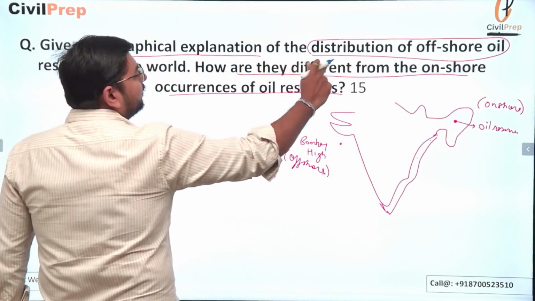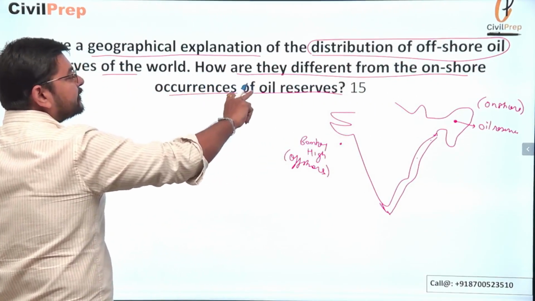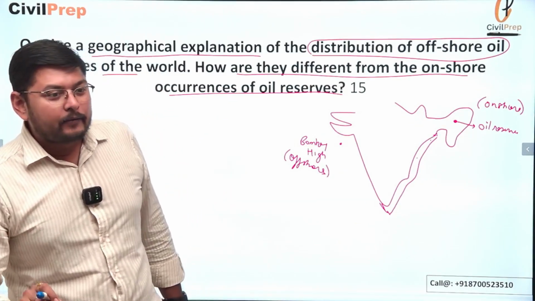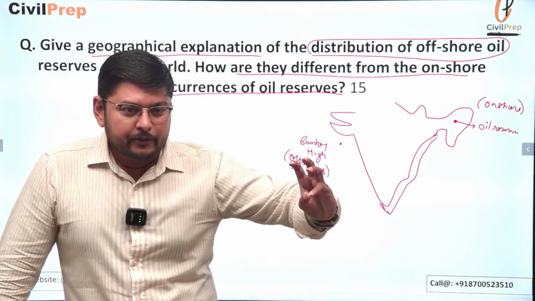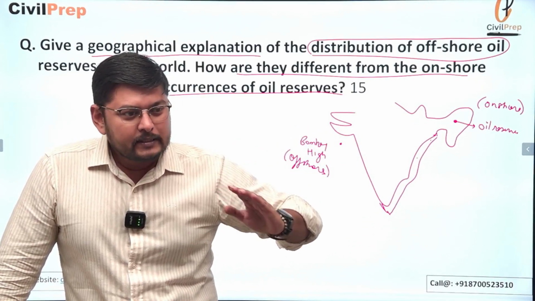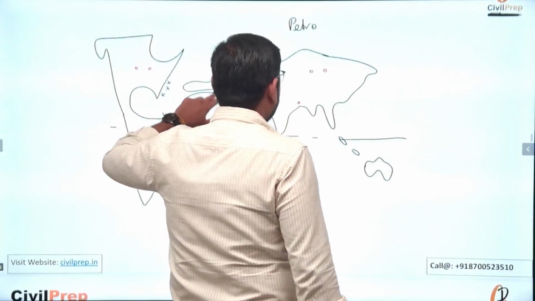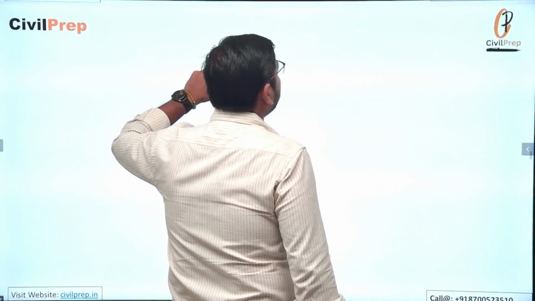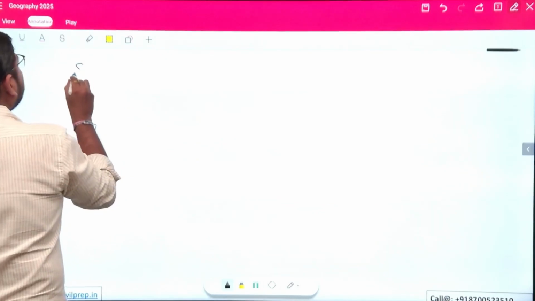And we have also explained how the onshore oil fields are different and how they occur on land. This we are also able to explain by the process of subduction and the process of mass extinction. So these processes we can add up here. Now, one thing we can also add here, like the sedimentary basin.